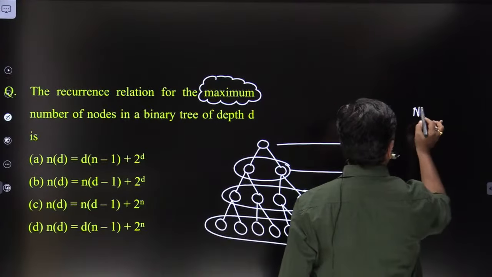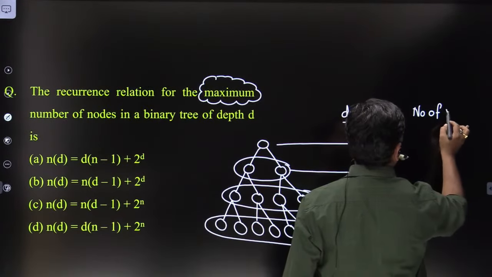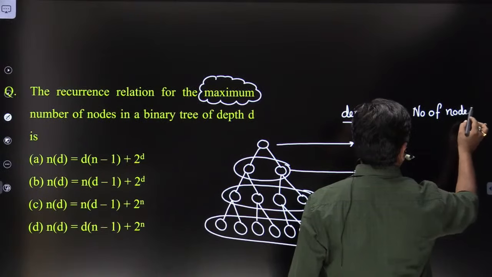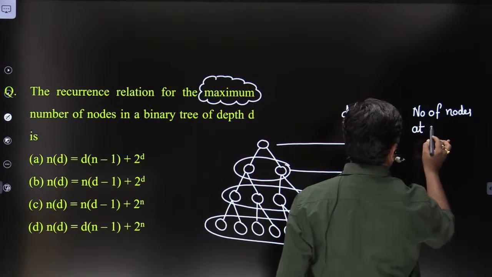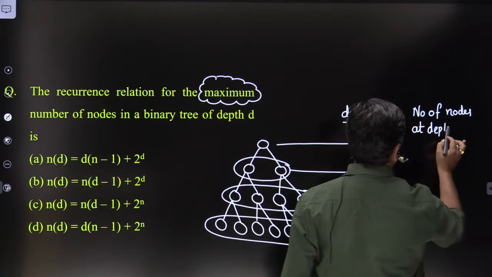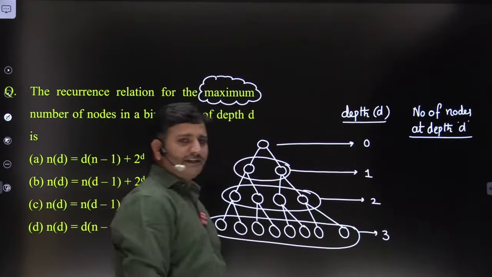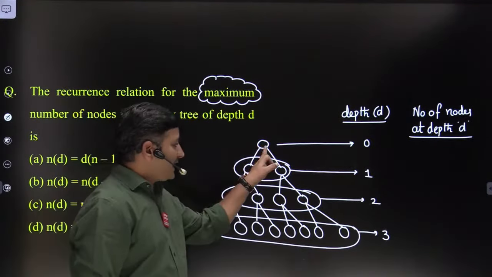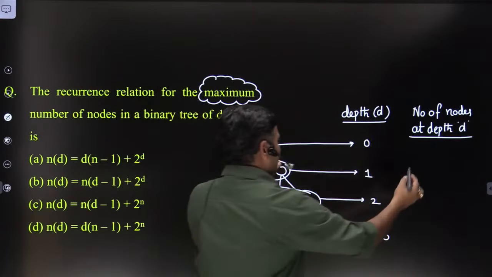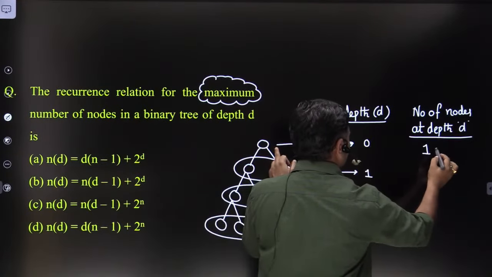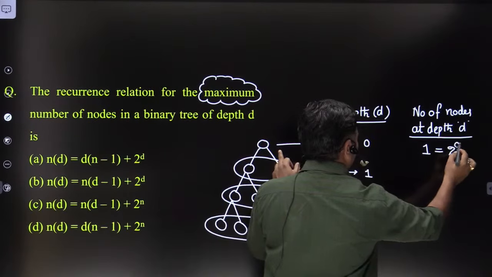Then how many nodes are there at each depth? The number of nodes at a depth d. See, how many nodes are there at depth 0? Here we have only one node, which we can express as 2 to the power of 0, friends.